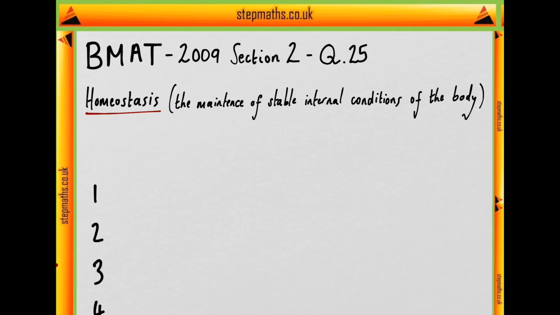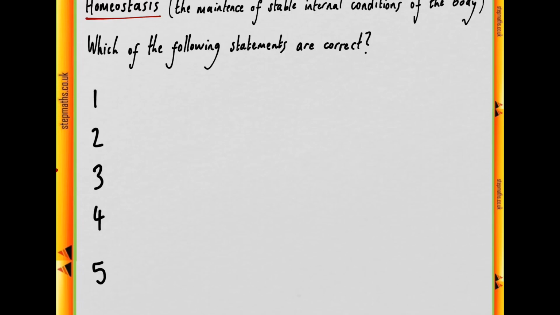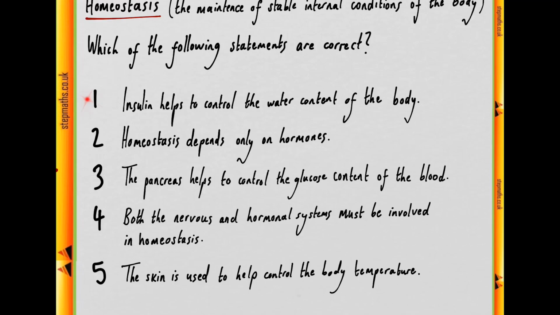Okay, now let's have a look at our 5 statements, of which we need to work out which are correct. So the first of our statements, insulin helps to control the water content of the body. Now, as far as we know, there is no influence of insulin on the water content of the body. Insulin controls blood glucose levels. What controls the water content of the body is a hormone called ADH, which is not being referenced in the question.